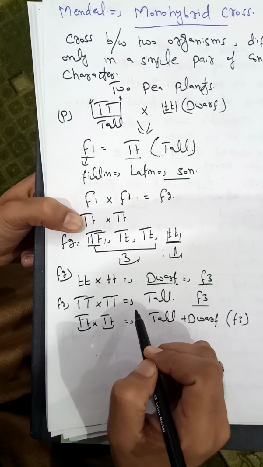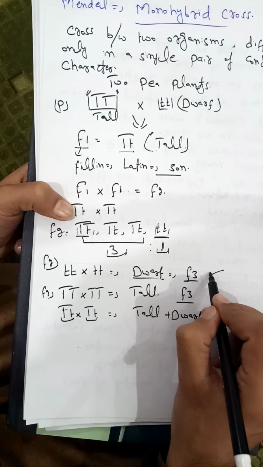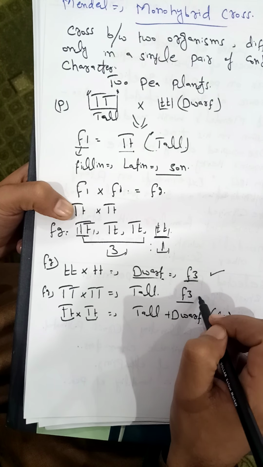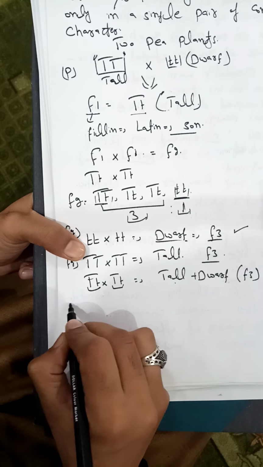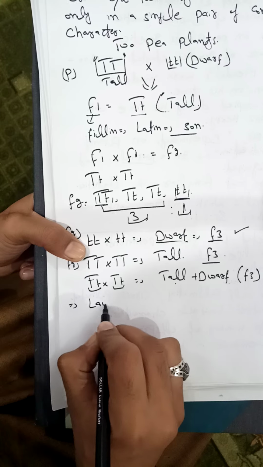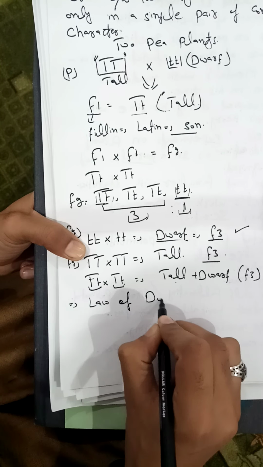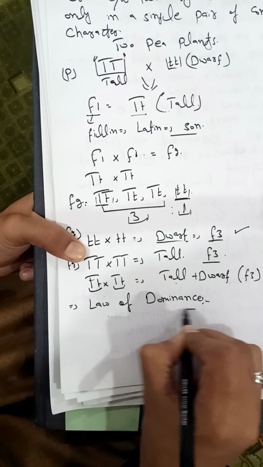Now in the F3 generation Mendel got the tall character and also the tall plus dwarf character. So after this, Mendel presented the phenomenon of dominance and recession, and now we call it the law of dominance. So what did Mendel describe in the law of dominance?